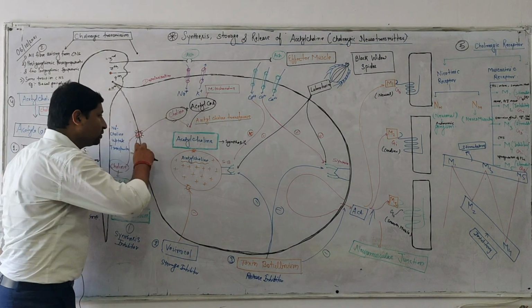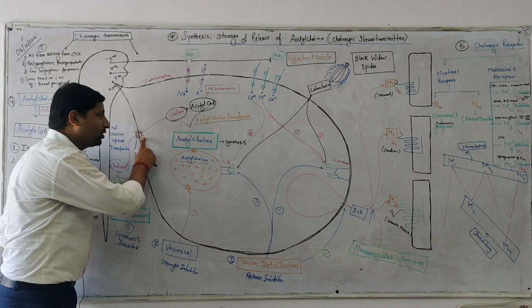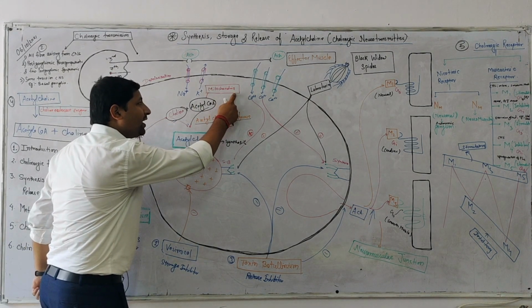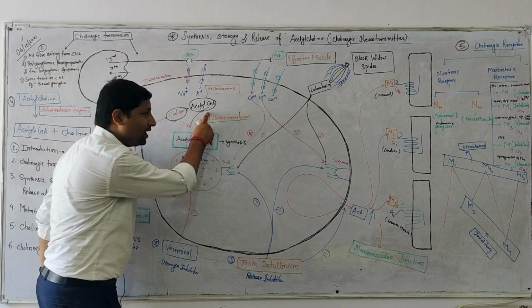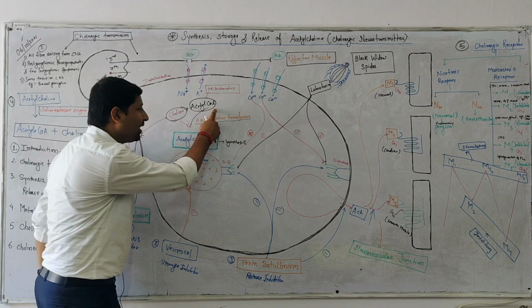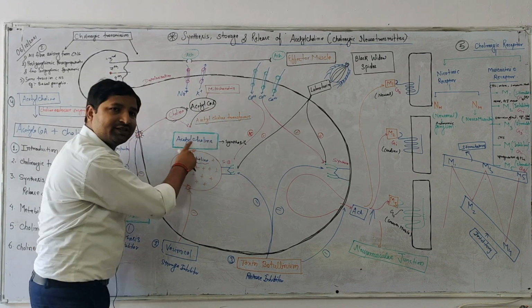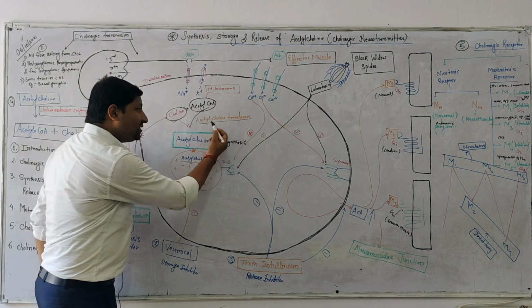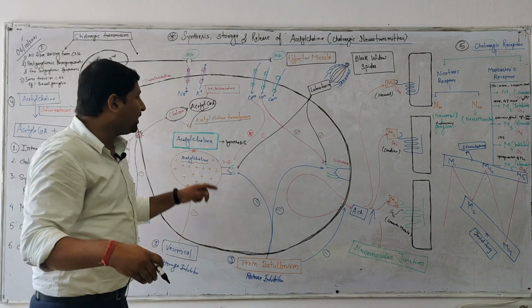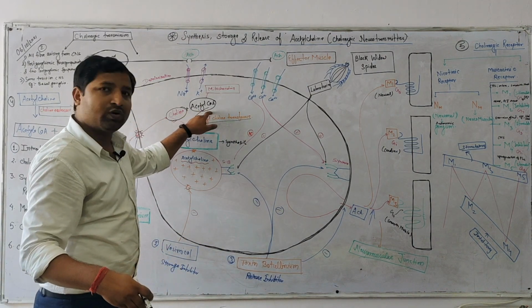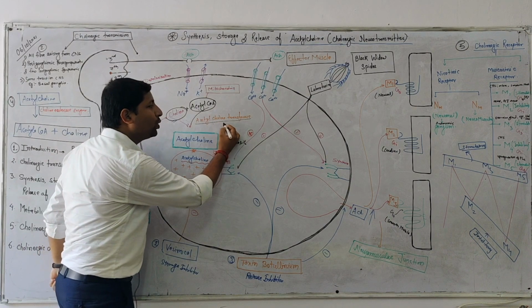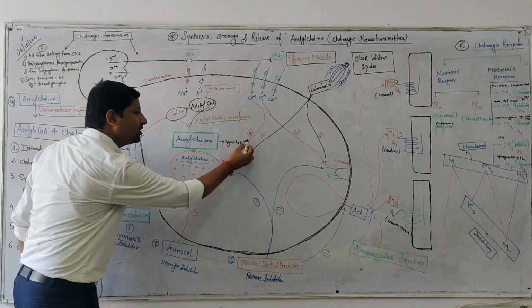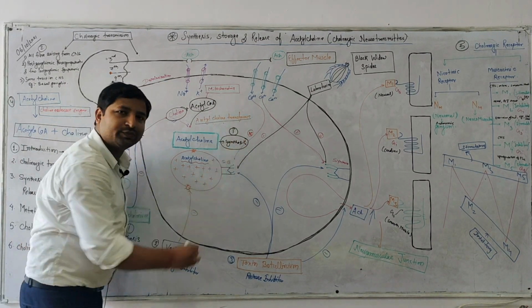The choline comes into the nerves, and the mitochondria release acetyl coenzyme A. So choline plus acetyl coenzyme A form acetylcholine, the neurotransmitter for the parasympathetic system. The enzyme responsible for transferring these is known as acetylcholine transferase. Now acetylcholine is formed.